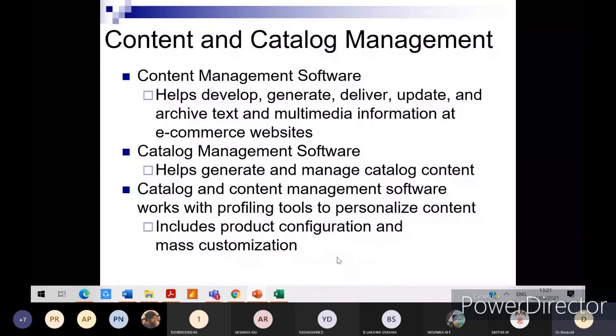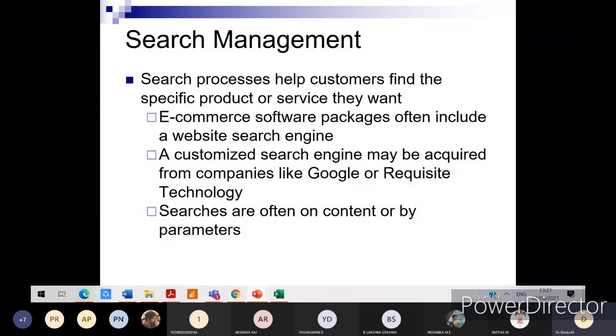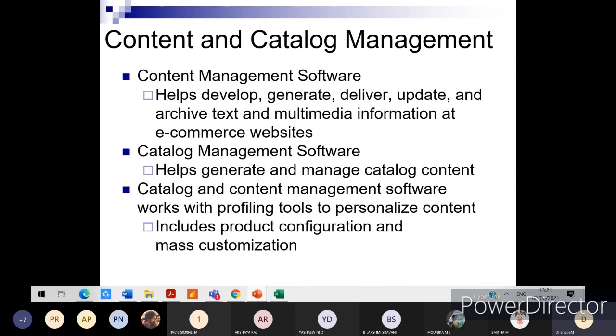So search management, a customized search engine may be acquired from companies like Google or Requisite Technology. Searches are often on content or by parameters. I was just specifying that the results displayed for my search might not be the same for the keywords you have keyed in for your search, right? So it differs. Next is content and catalog management.